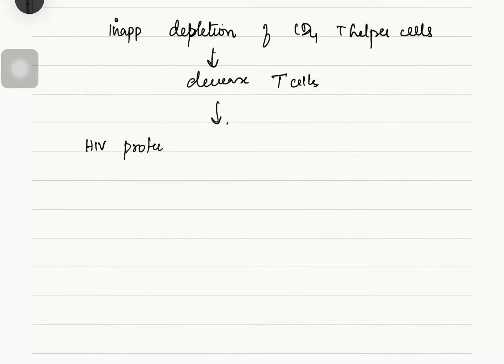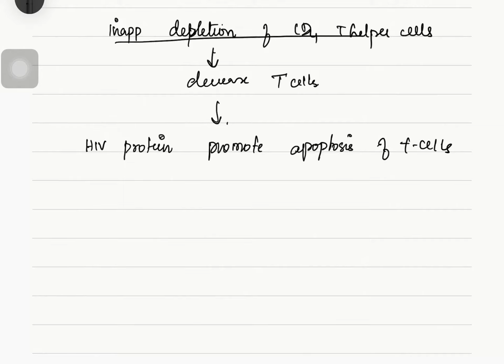This HIV virus protein will promote apoptosis of T cells. With the inappropriate depletion of T cells, there will be a decrease in total T cells also. Why is there a decrease in total T cell count?